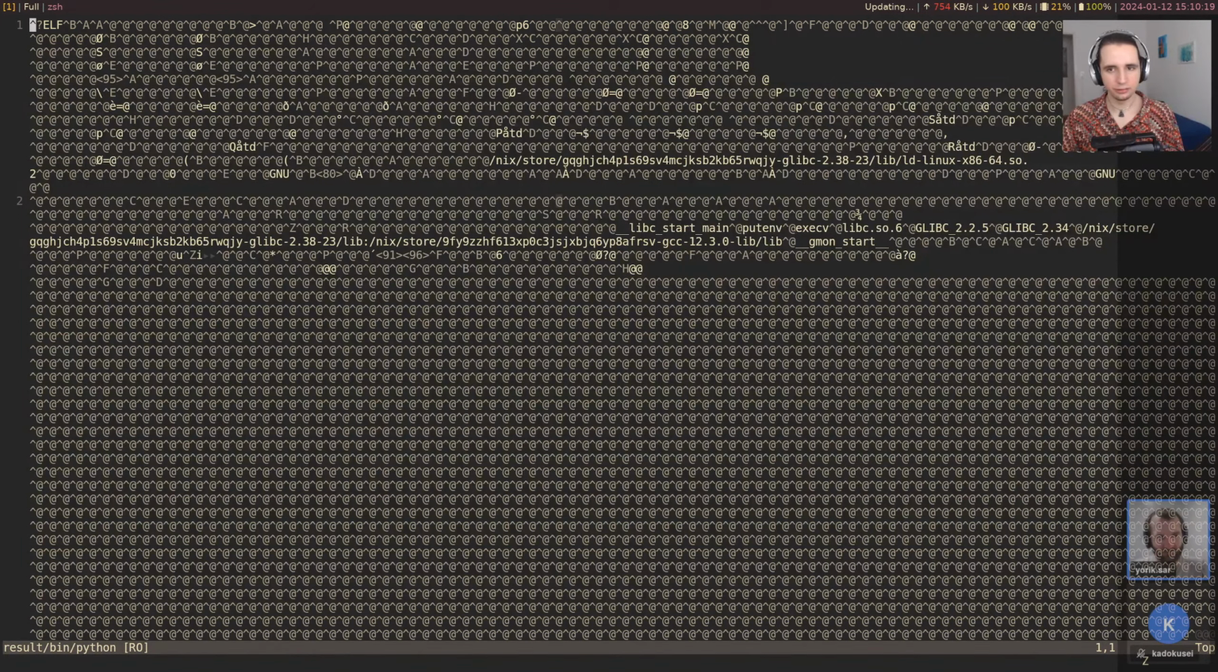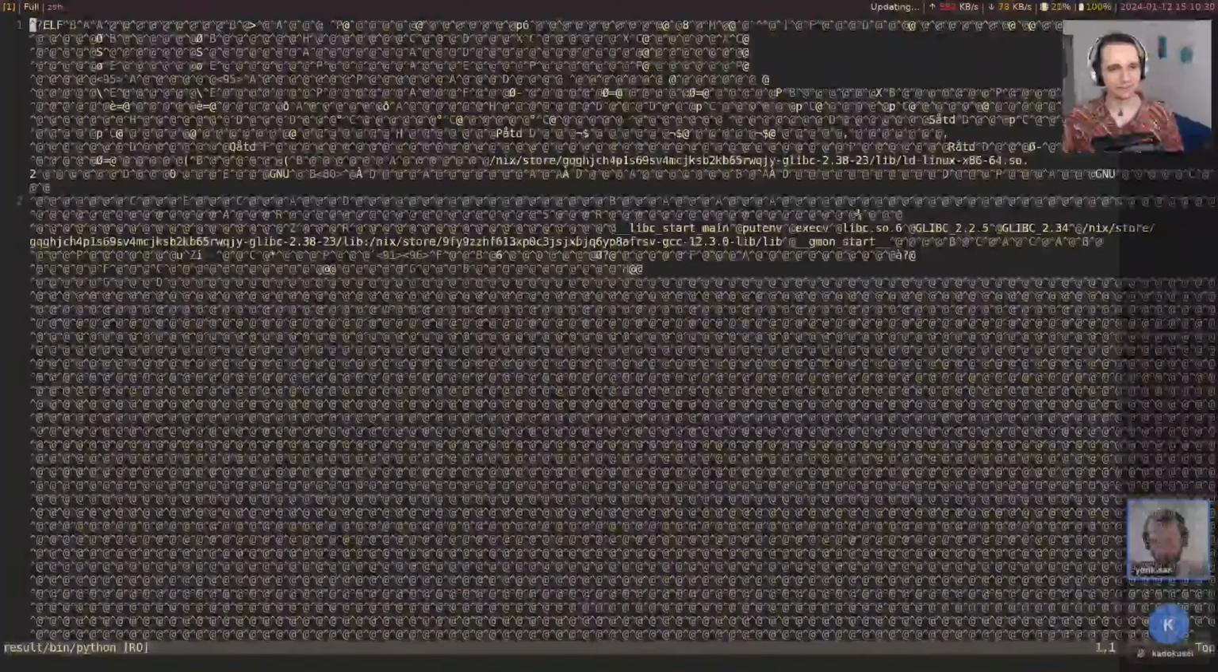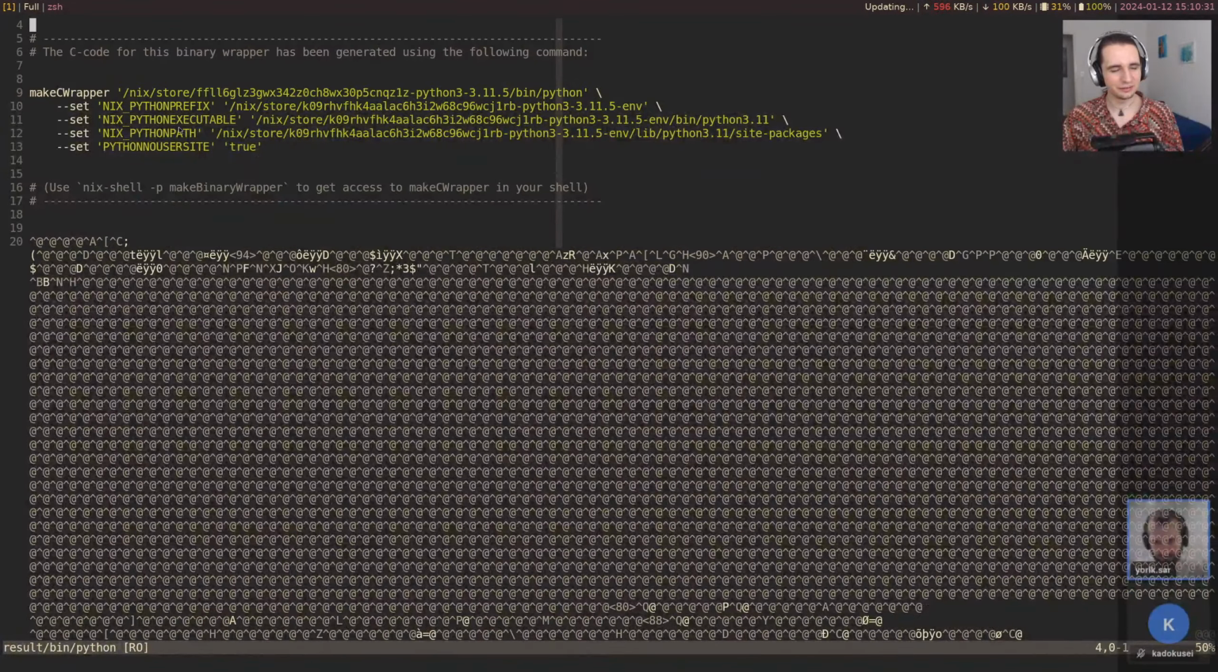Let's actually see, is there? Oh yeah, here. Oh yeah, this. So since recently, like a year ago, we have a new kind of binary make wrapper version, which doesn't create a shell script, but it creates an ELF binary.